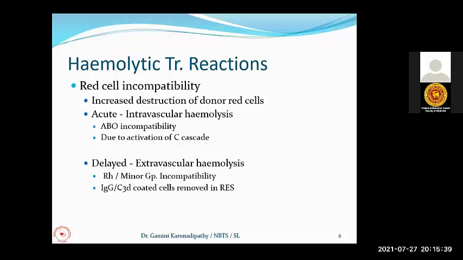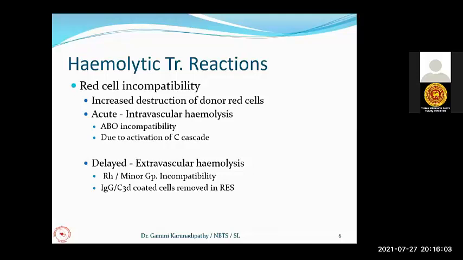So when there is a cascade reaction, C1 to C9 activation will occur, and there will be formation of the membrane attack complex, which is fixed on the red cell membrane and causes lysis of the red cell. That is why you get intravascular hemolysis in acute hemolytic reactions, because ABO antibodies are IgM.